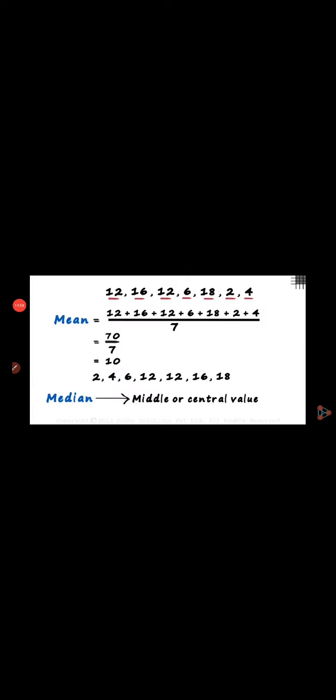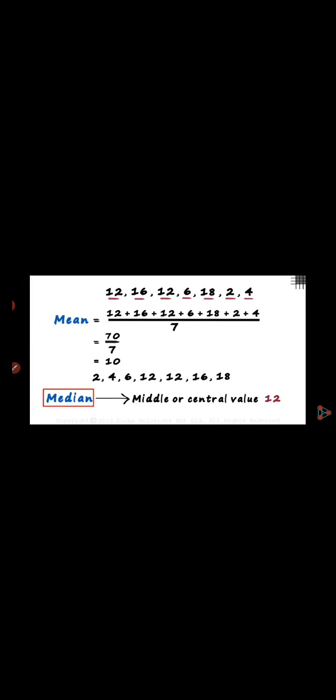See this example. The data is 12, 16, 12, 6, 18, 2 and 4. What is the mean of the data? Mean is 10, because the sum of observations upon the number of observations is 70 upon 7, that is 10. What is the median? If we write the numbers in ascending order, there are 3 numbers on this side and 3 on that side, and the middle number is 12.